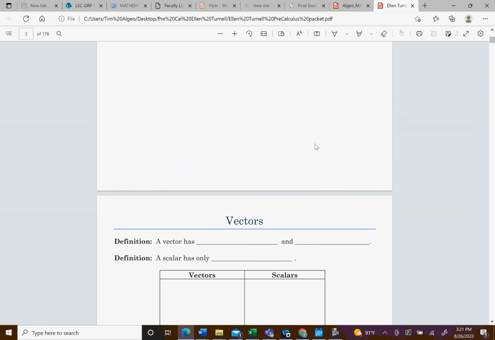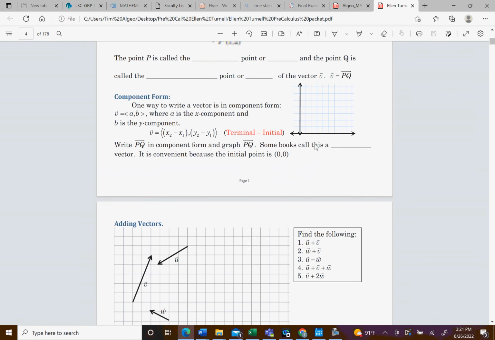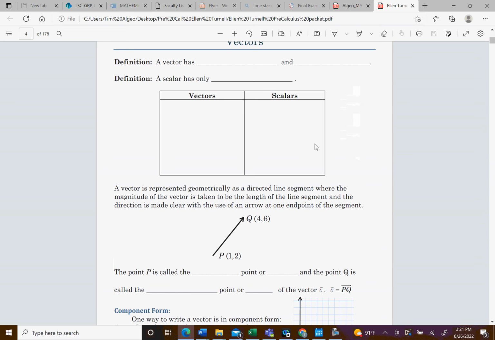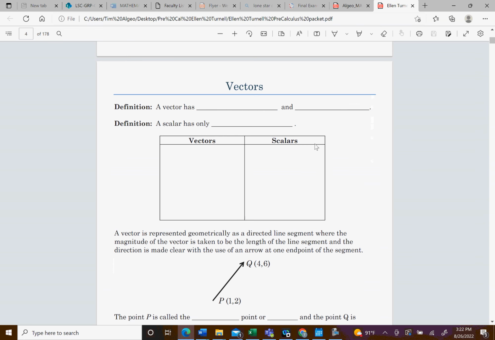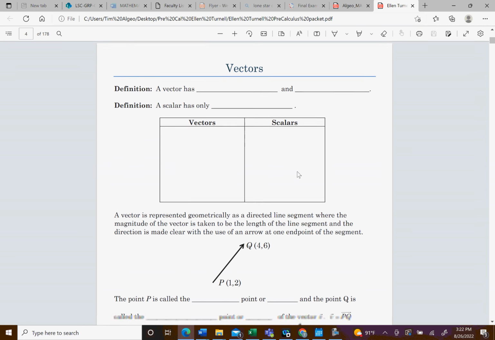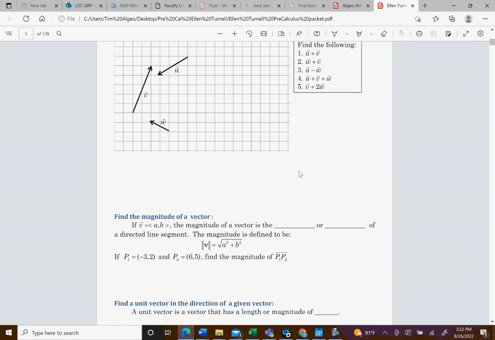So let's see. It starts out with vectors and stuff. We're actually going to go in a different order than the textbook, and that's fine. Pre-calculus is just a bunch of different topics that need to be covered prior to starting the calculus sequence, so the order you go isn't super crucial because you jump around a lot into different topics. We'll go over what order we're going in in a moment. But anyways, I just wanted to give you an idea of what the book looks like.